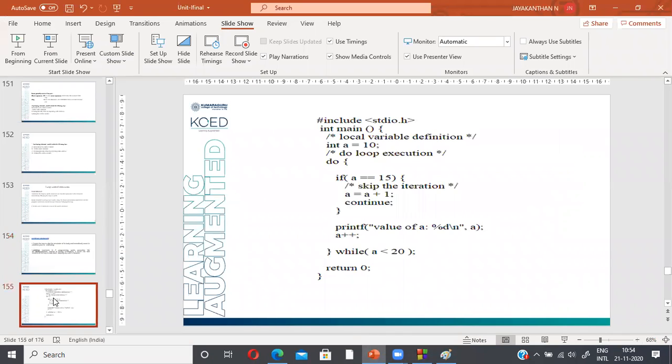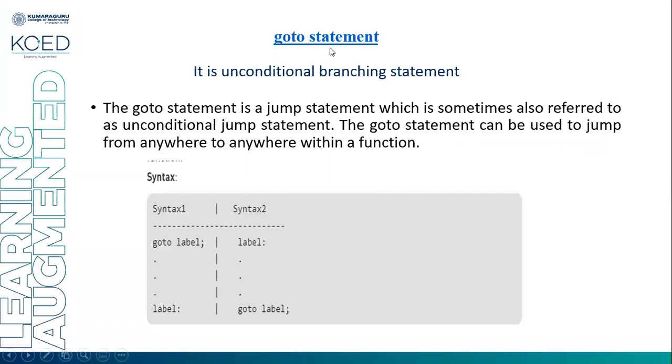The goto statement is an unconditional branching statement. The goto statement is a jump statement, which is sometimes also referred to as an unconditional jump statement. The goto statement can be used to jump from anywhere to anywhere within the function. Within a particular function, we are able to jump from anywhere to anywhere.